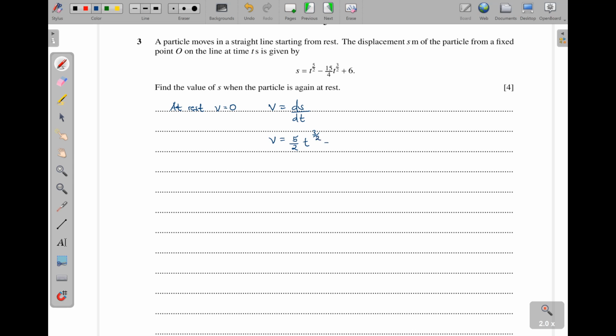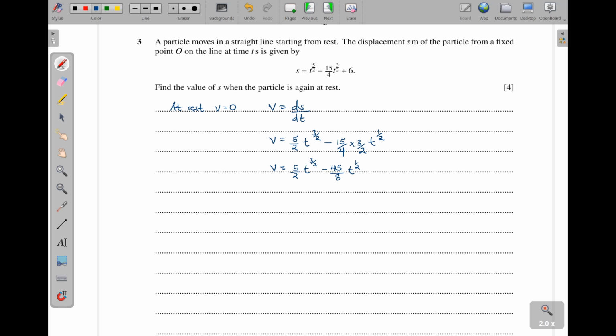Then minus, we drop the power here, 15 over 4 multiplied by 3 over 2, and then t to the power 1.5 minus 1, which is a half. And of course, when you differentiate a constant, it disappears. So this is going to simplify to 5 over 2 t^(3/2) minus 45 over 8 t^(1/2), since 3 times 15 is 45.